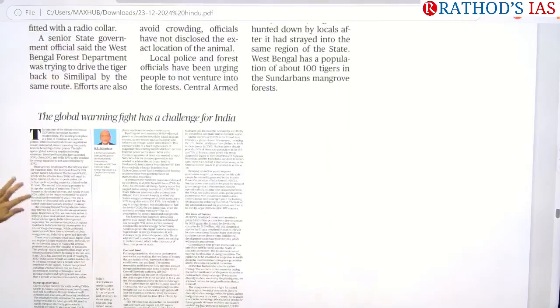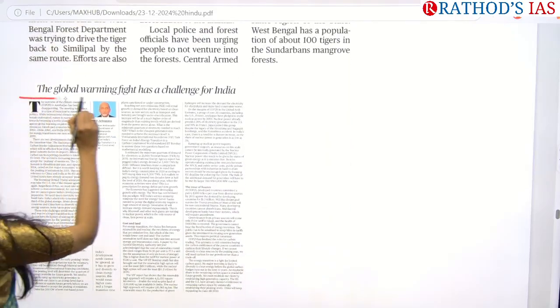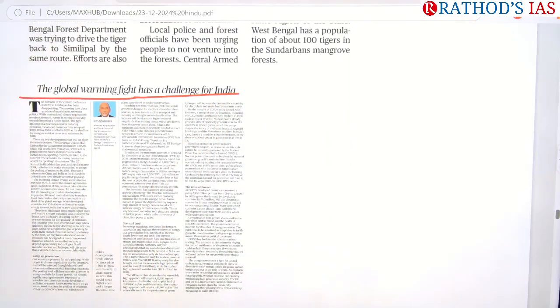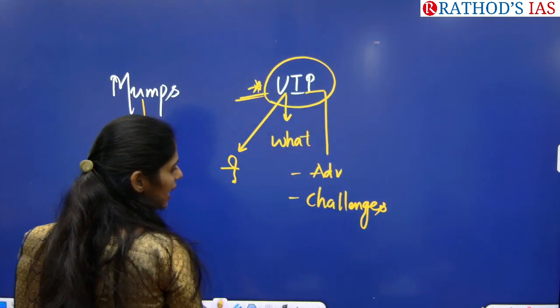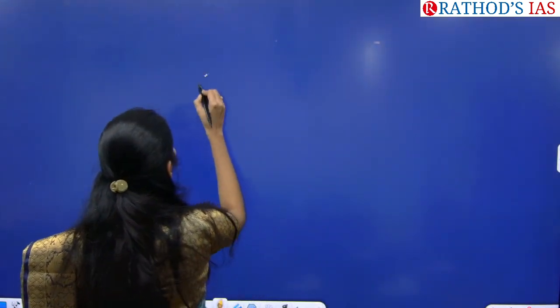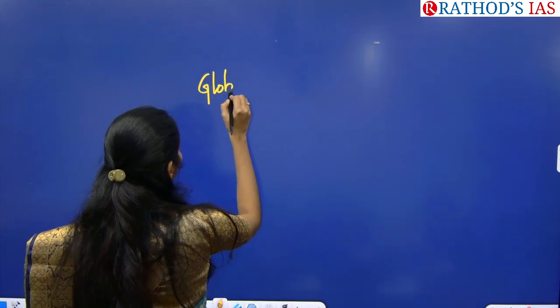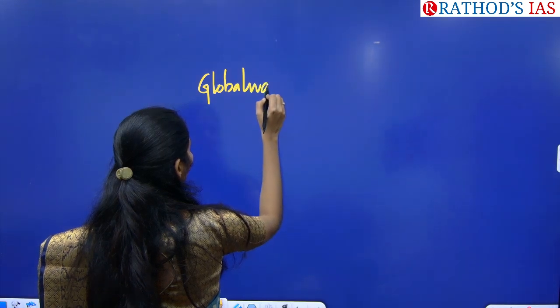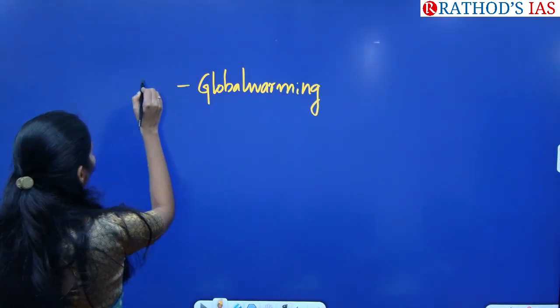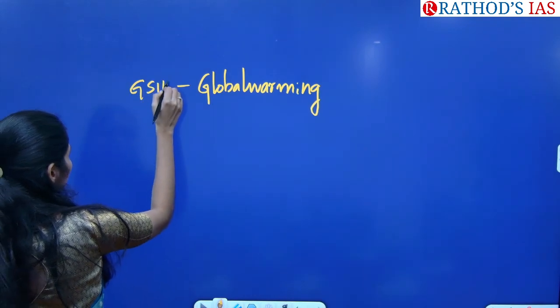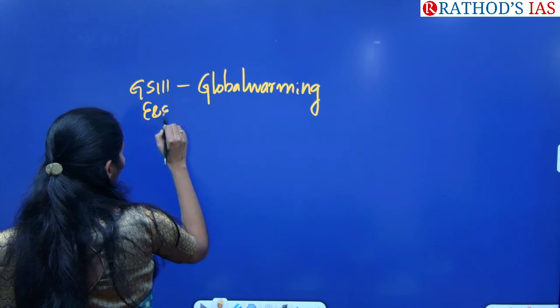And the next article here is that the global warming fight has a challenge for India. This article is talking about one important thing, that is global warming. Global warming is nothing but the increase of global temperature. You will see this topic in your GS paper 3 under environment and ecology.